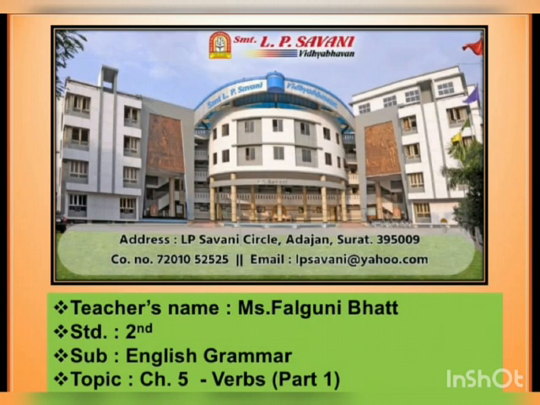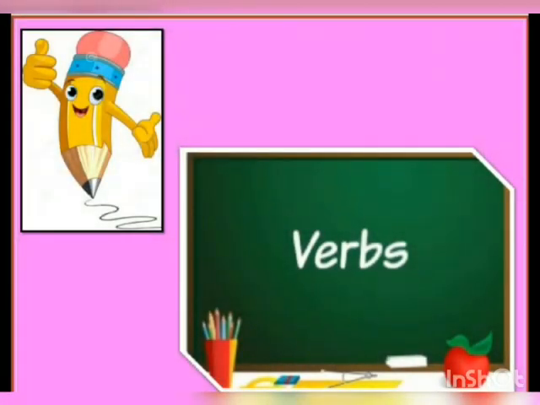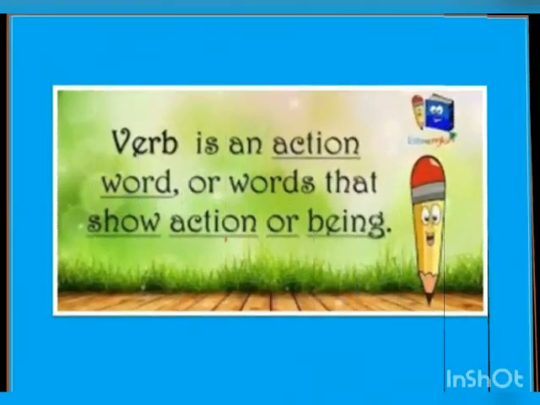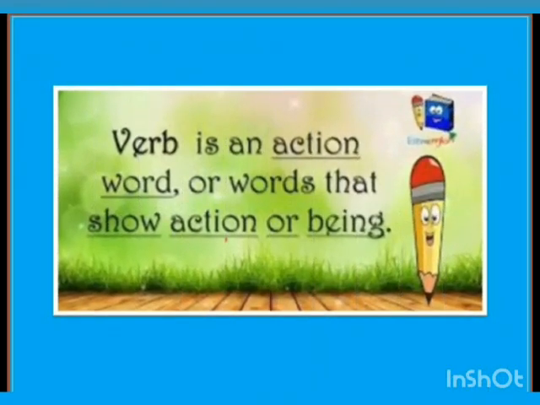Today's topic is verbs in English grammar of standard 2. Verbs are also known as action words. A verb is an action word or a word that shows action or being.